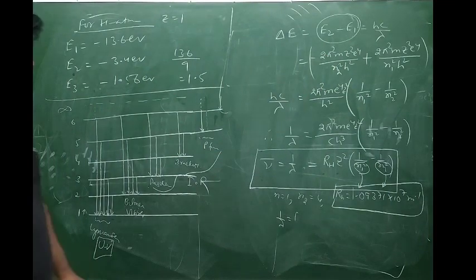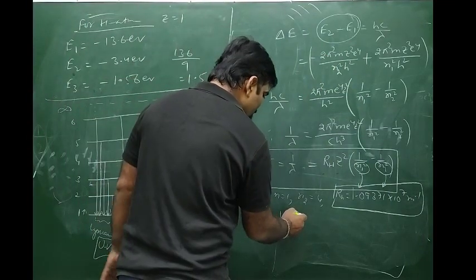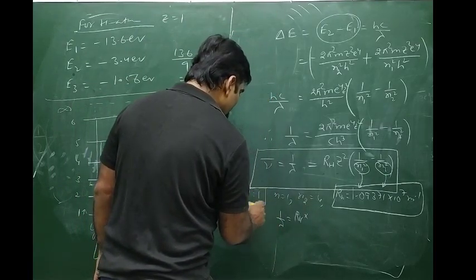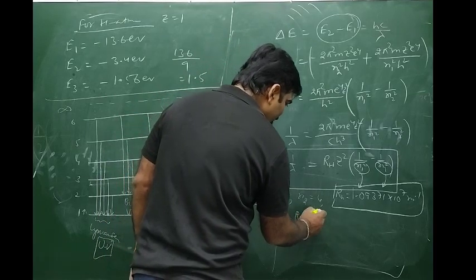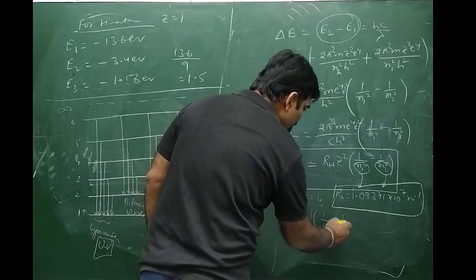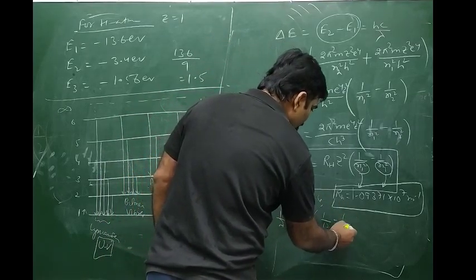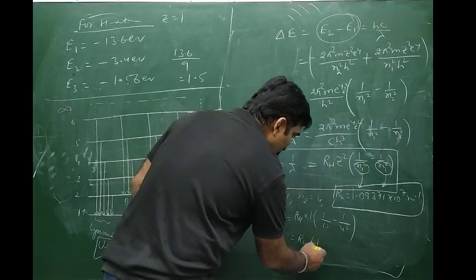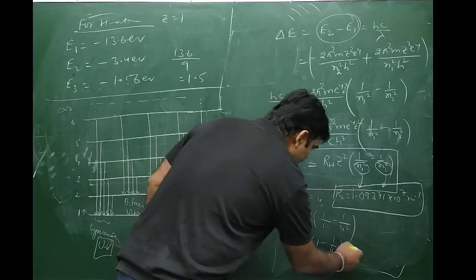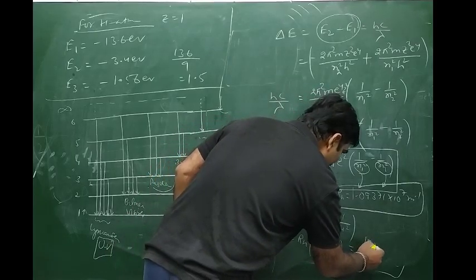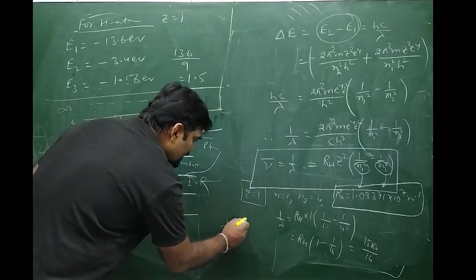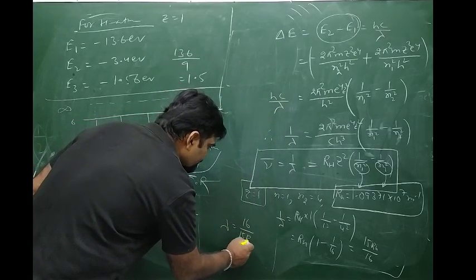That is the constant value. So 1/λ equals R_H into Z², and Z is 1 for the hydrogen atom, so 1 into (1/1² minus 1/4²). This equals R_H into (1 minus 1/16). So 15R_H/16 is the value of 1/λ. Therefore, λ equals 16/(15R_H).